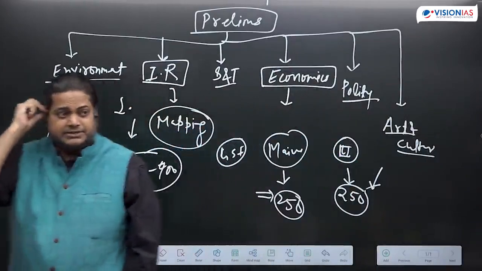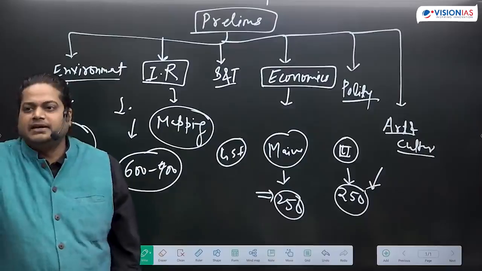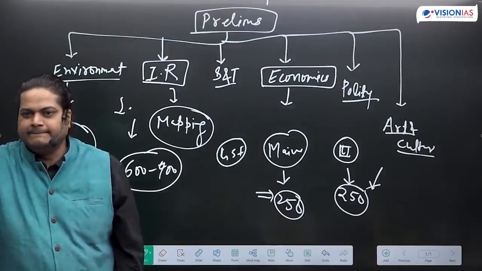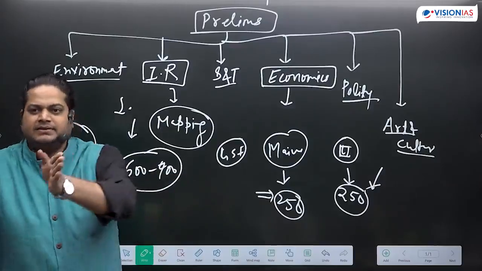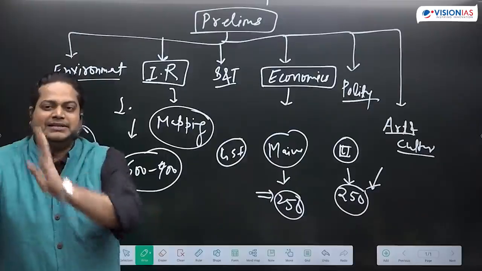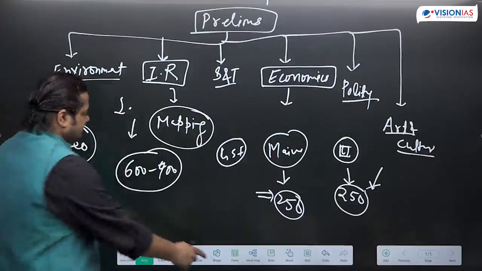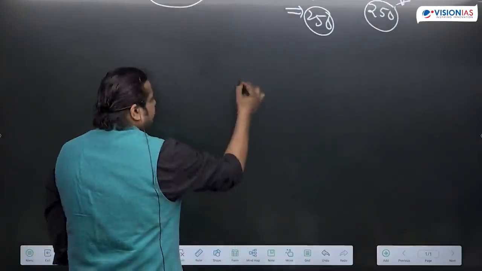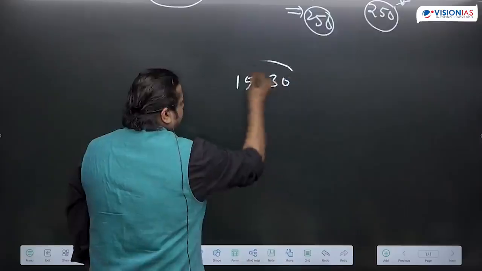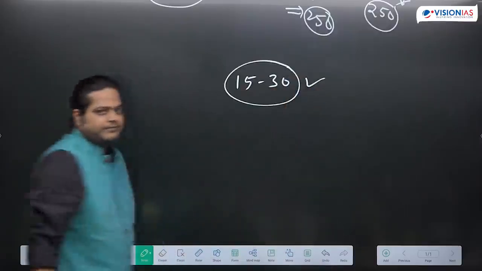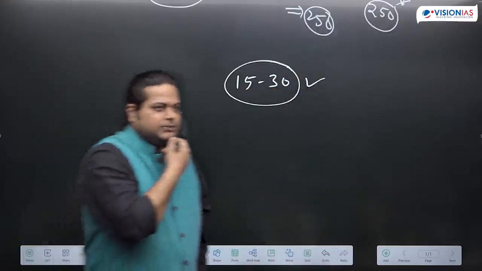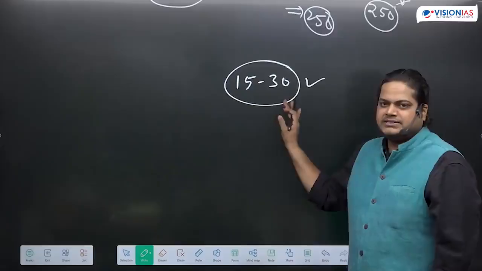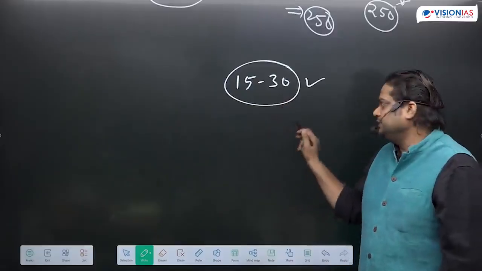In prelims, how many questions are coming from current affairs? That varies. We can say 15 to 30 questions. In 2016, I guess the most questions from current affairs were asked by UPSC, more than 30, around 35.